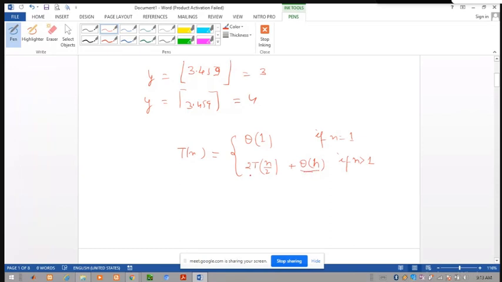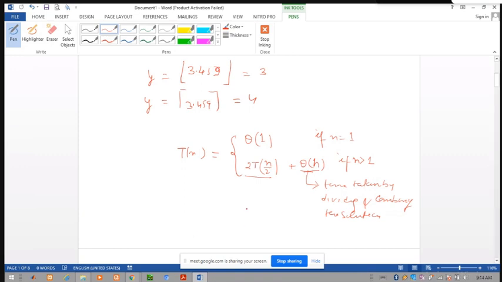So generally, the problem is divided into sub-problems, and theta of n is the time taken by dividing and combining the solution. And T(n/2) means each problem is divided into two sub-problems, each of size n/2.